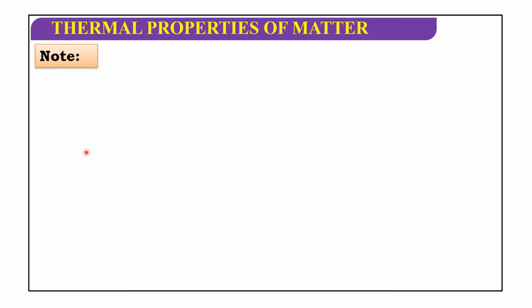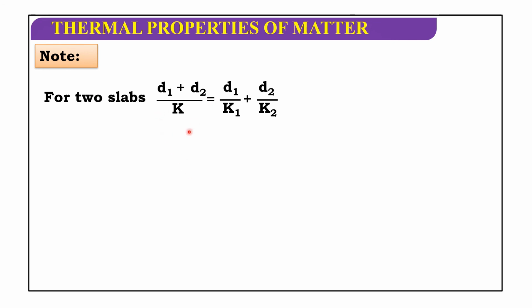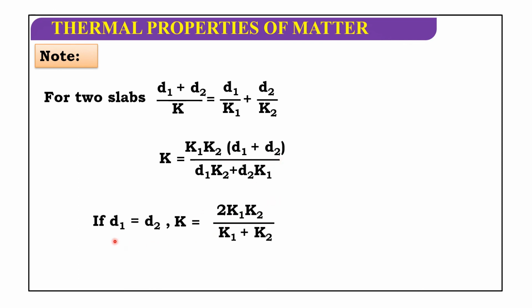Now let us discuss a note for two slabs. d1 plus d2 by K is equal to d1 by K1 plus d2 by K2. From this, it can be written as K is equal to K1 K2 times d1 plus d2 by d1 K2 plus d2 K1. If d1 is equal to d2, K is equal to 2 K1 K2 by K1 plus K2.